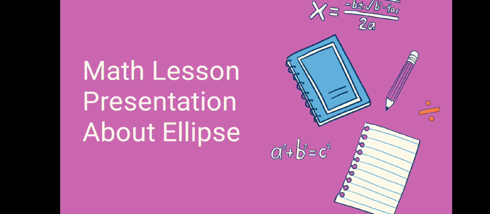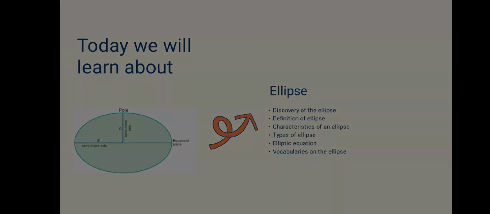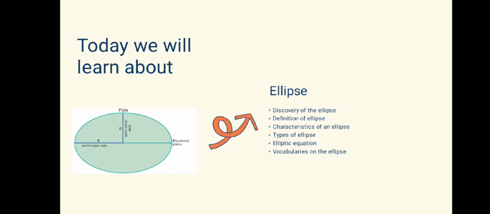Okay, I'm here to fulfill the assignment of the English Mathematics course, which will explain the material about ellipse. Happy watching! In this material, I will explain something related to ellipse. The first is discovery of the ellipse. The second is definition of ellipse. The third is characteristics of an ellipse. The fourth is tables of ellipse. And the last is vocabularies on the ellipse.